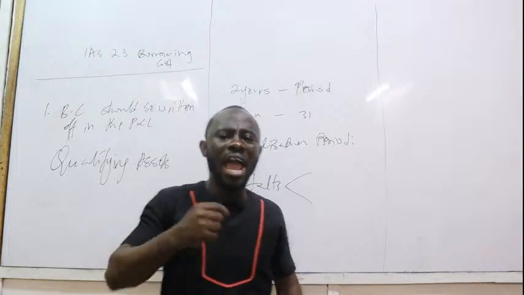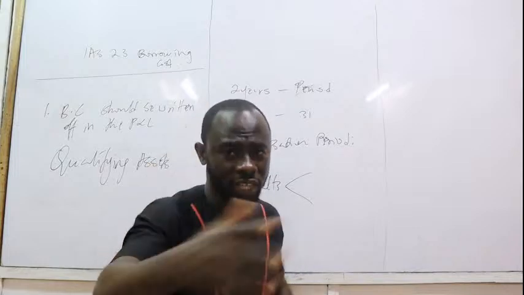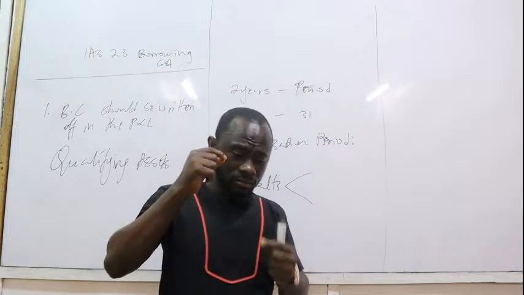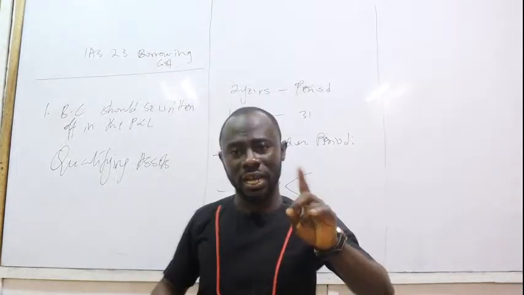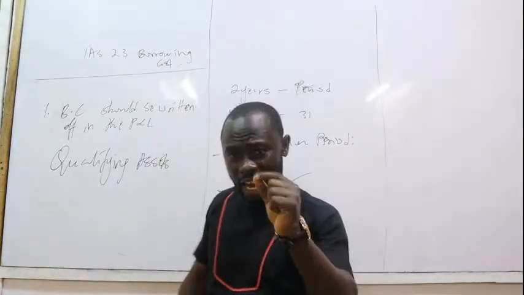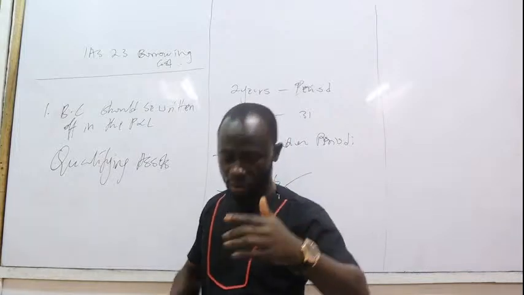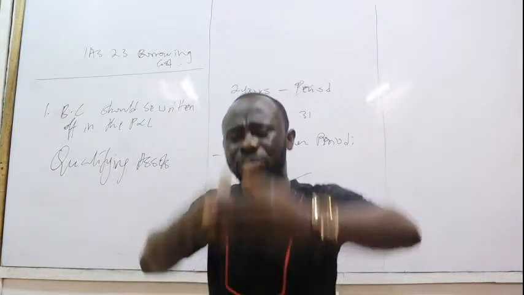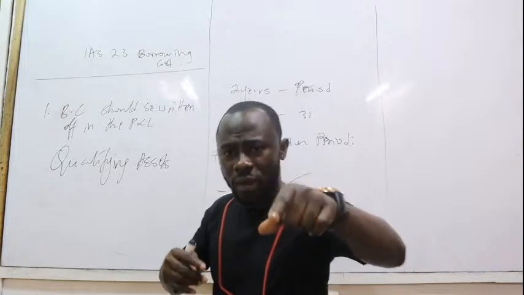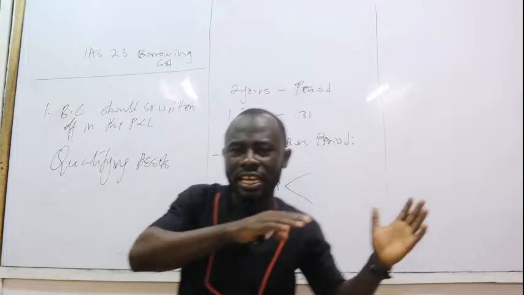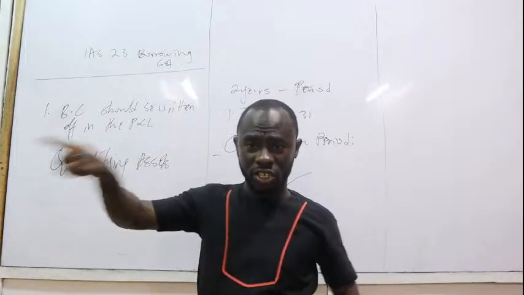Now, when there is a halt or stoppage in the production, then the interest expenses incurred during that period must be written off. Now, I'm about to drop a bomb. Make sure you get it well. There is also an exception to this rule. The fact that there is a halt or stoppage does not mean that we need to write off those interest expenses.